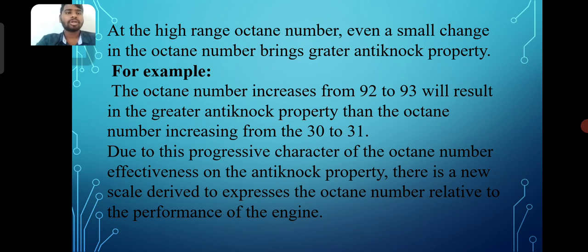For example, an octane number increase from 92 to 93 will result in a greater anti-knock property than the octane number increasing from 30 to 31. Due to this progressive character of the octane number and its effectiveness on the anti-knock property, a new scale was derived to express the octane number relative to the performance of the engine.